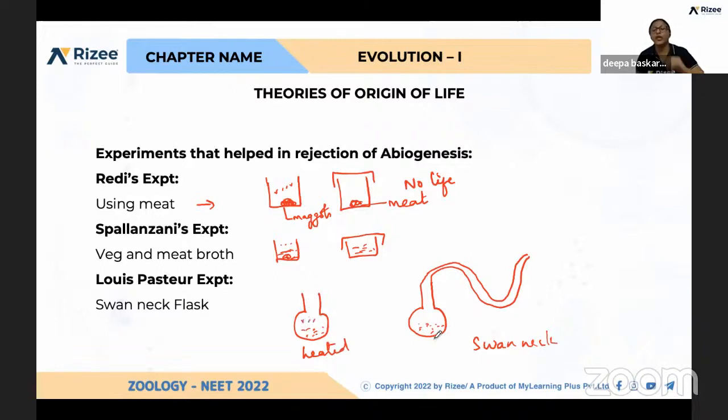But here, due to the boiling, the water vapors, steam, was coming out of this swan neck flask, and the water vapor prevents the entry of living organisms. So that was the reason why, again, in this flask no life was existing.